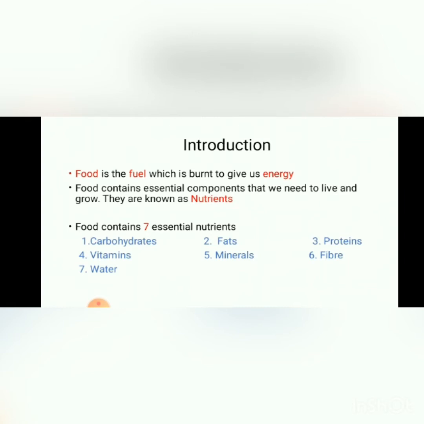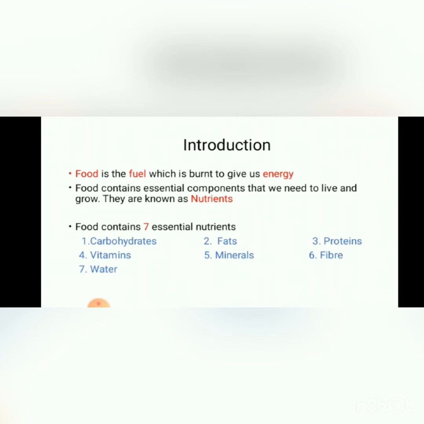Okay, so food is a source of energy for us. Food is the fuel which is burned to give us energy. When the food is burned, when food is respired within the cell, it gives us energy to do different kinds of tasks. Okay, food contains essential components that we need to live and grow. They are known as the nutrients of food. Food contains different kinds of nutrients.